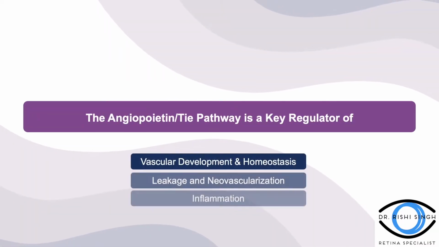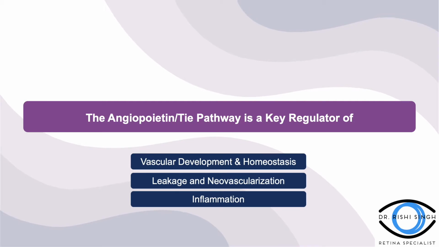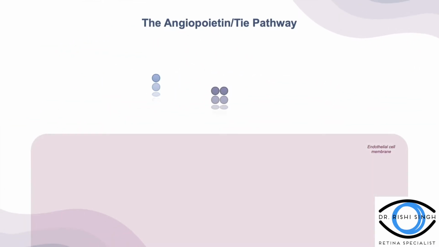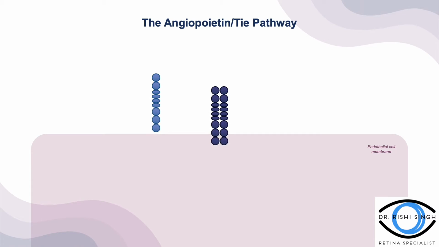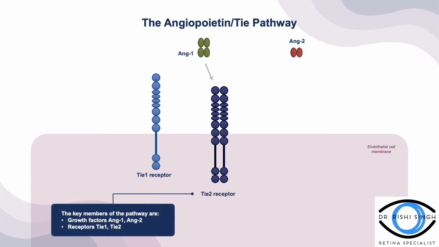The angiopoietin-Tie pathway is a key regulator of vascular development and homeostasis, leakage and neovascularization, and inflammation. The key components of the pathway include the receptors Tie1 and Tie2 and the ligands Ang1 and Ang2. Ang1 binds to the Tie2 receptor in endothelial cells and promotes vascular stability through the pro-survival pathway.